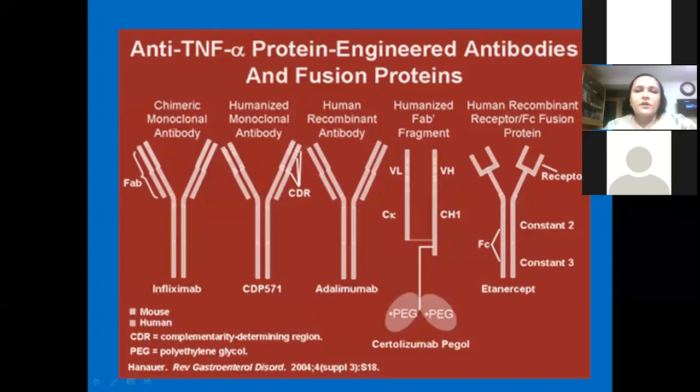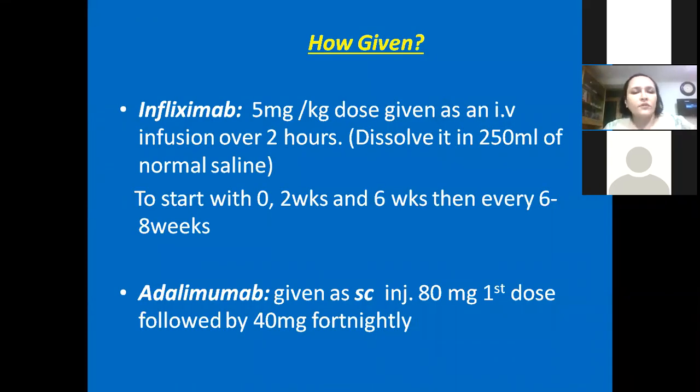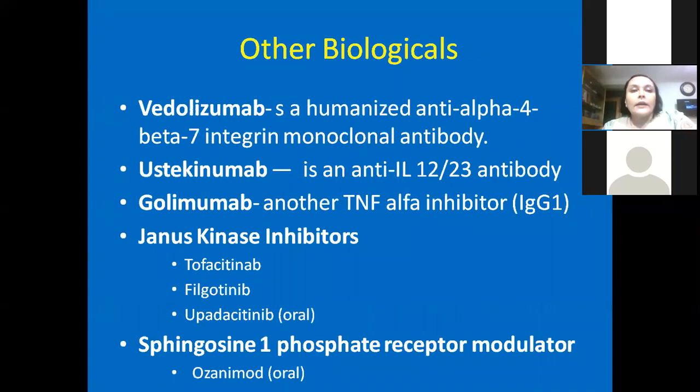These are different biologicals, but how given: infliximab infusion, adalimumab subcutaneous, that's why people choose that. We don't have true adalimumab available. We have biosimilars available for adalimumab, but infliximab is available, everybody knows. And other biologicals which are coming into play, like vedolizumab, which is very good. It is an alpha-4 beta-7 integrin blocker, and it is very good in Crohn's disease. And the added advantage of this is that the immunosuppression is very, very less with vedolizumab. So people are preferring vedolizumab.